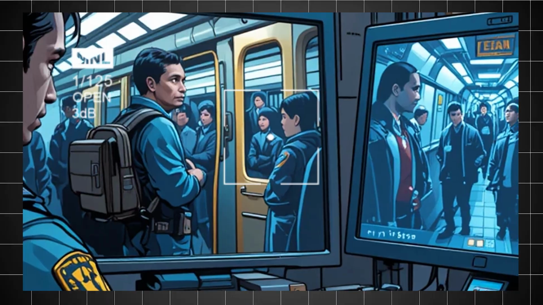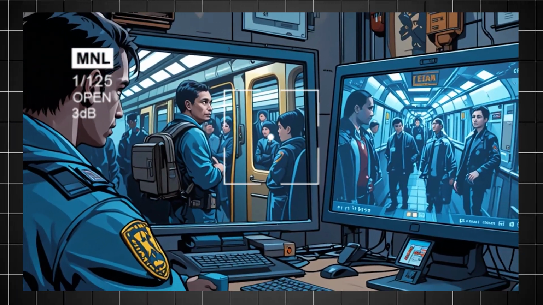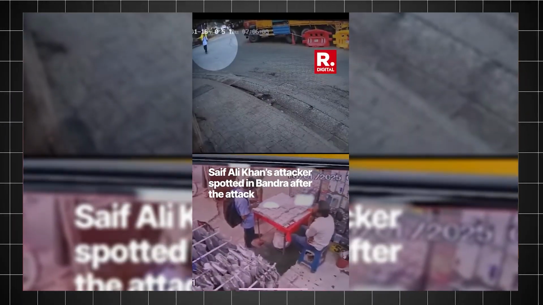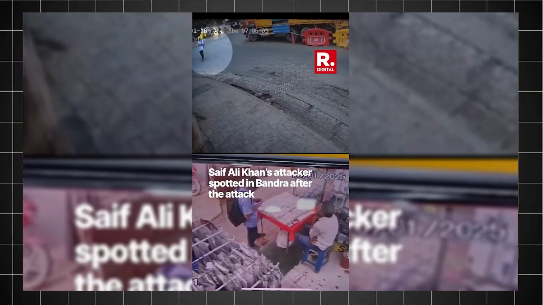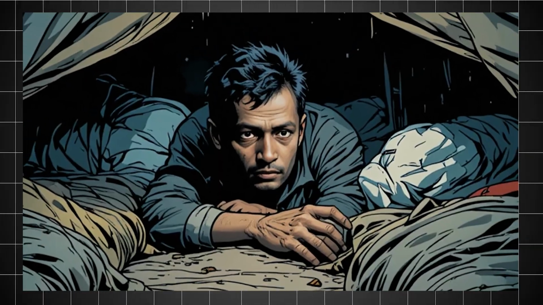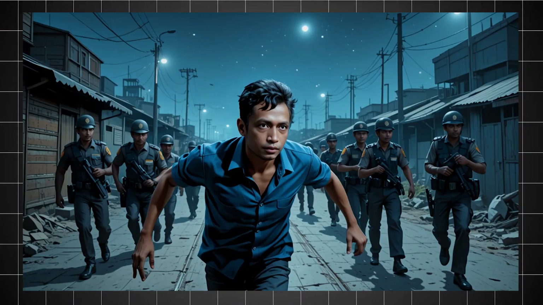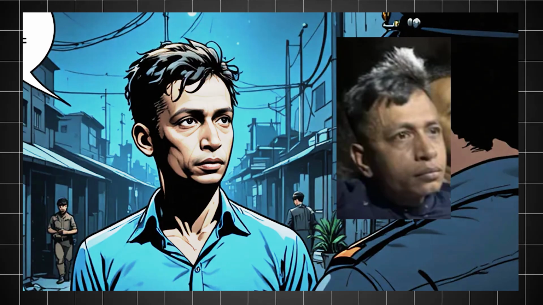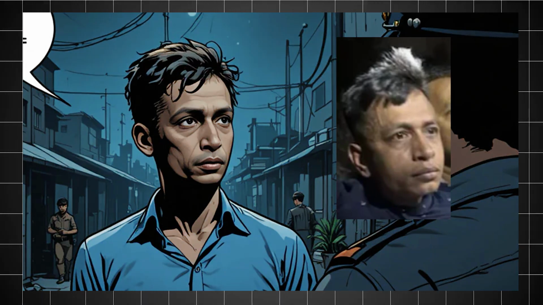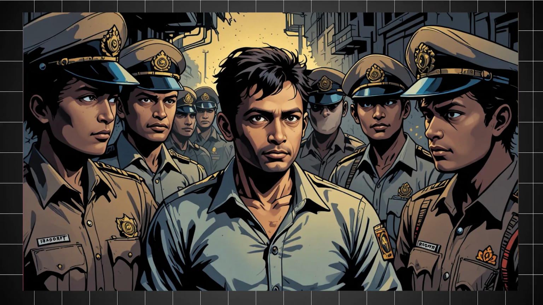The Mumbai police launched a massive investigation. They checked the CCTV footage and used facial recognition technology to track the intruder. After 3 days of massive search, they found him hiding in Thane in a labor camp. The intruder was Muhammad Shariful Islam. He was a Bangladeshi resident living here illegally in India. He was arrested and charged for the attack. The attack left Saif Ali Khan and his family shaken.